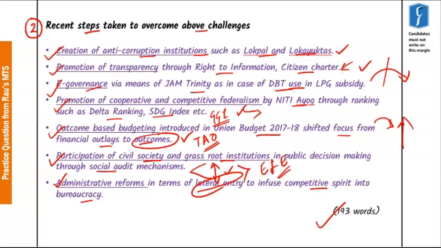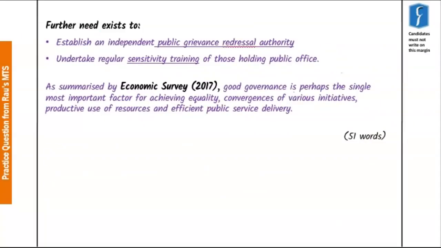Now moving on to the next part, we try to suggest a few more measures that can be taken to further enhance good governance in the country, especially in the 21st century. That is establishment of a grievance redressal authority. Now a lot of times citizens have a lot of grievances against the public authority holders, but often there is no platform to bring out these grievances. And hence such a platform will be helpful to resolve all the issues that the citizenry face and helps enhance the governance in the country.